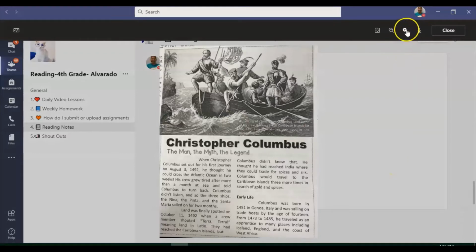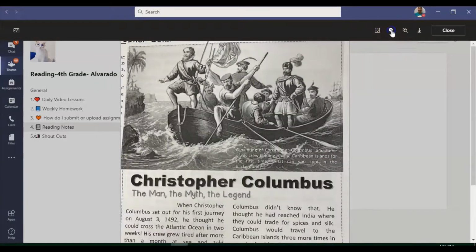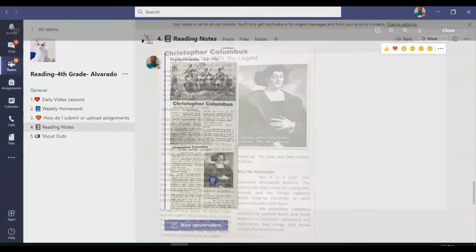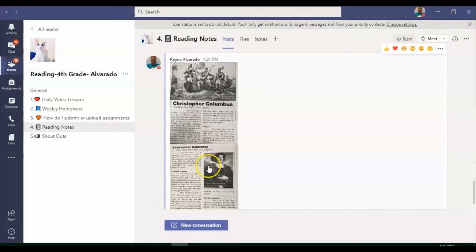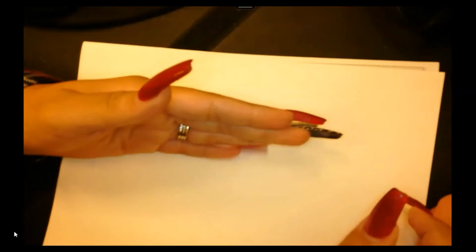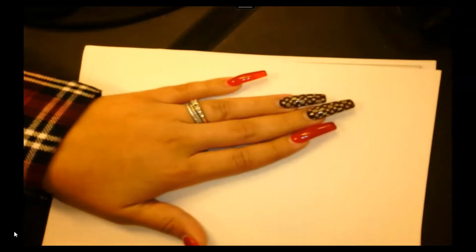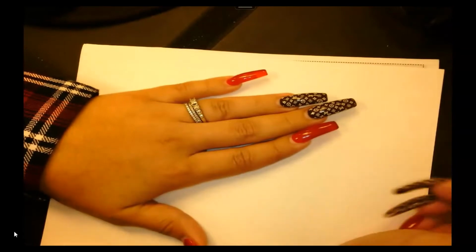You can zoom in, you can zoom out, and you can also print it if you have a printer at home. Do you have to print it? No, boys and girls, you do not. You do have to have a blank sheet of paper in front of you. If you want to do it in the packet, if you have a blank sheet of paper there, that's fine. If you want to do it in your notebook, that is also okay, as long as you're writing everything that I write. Because you do not have the story in front of you, just like when you take your BWA, it's very important that we start taking notes.